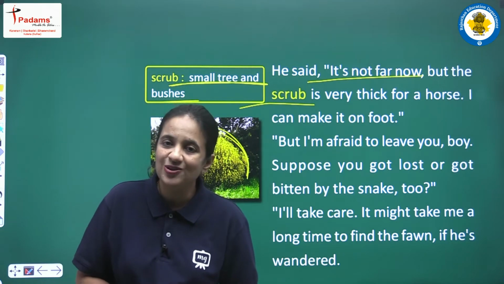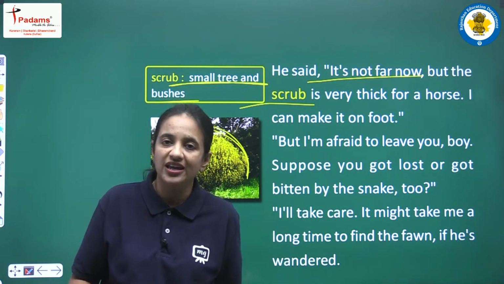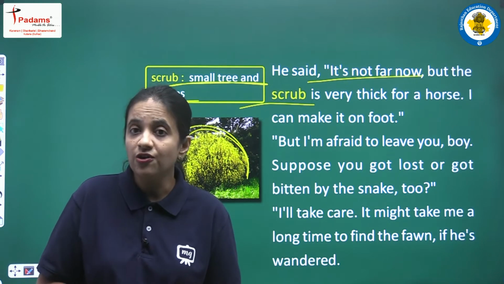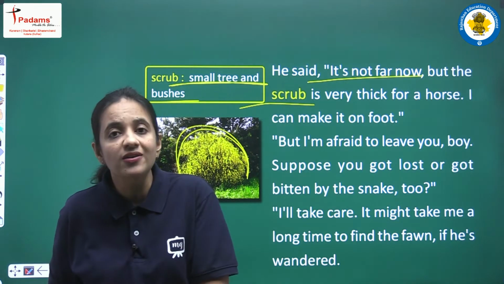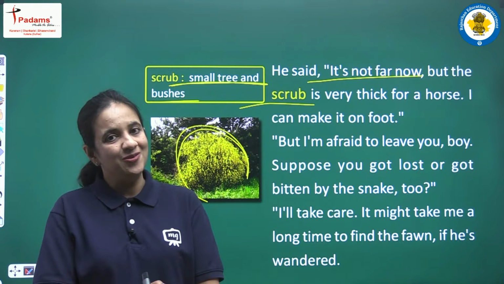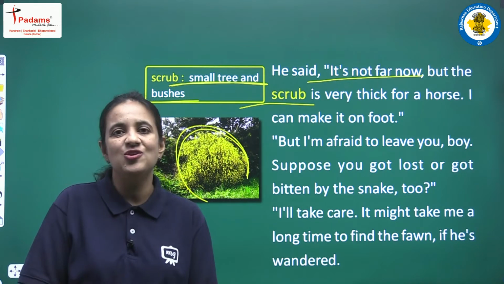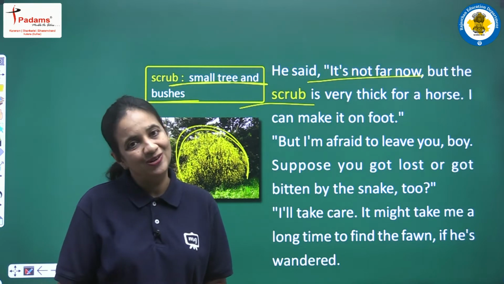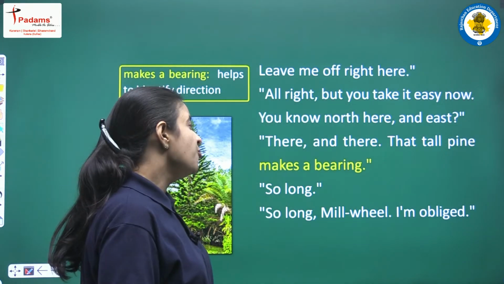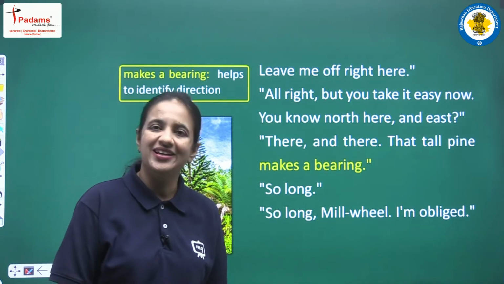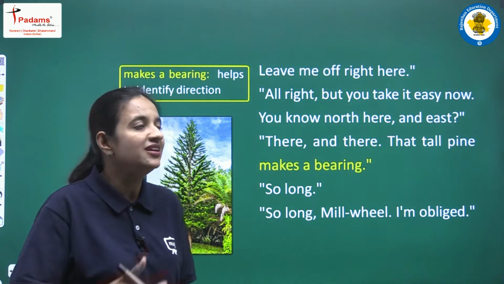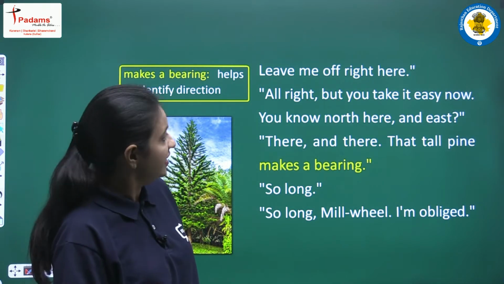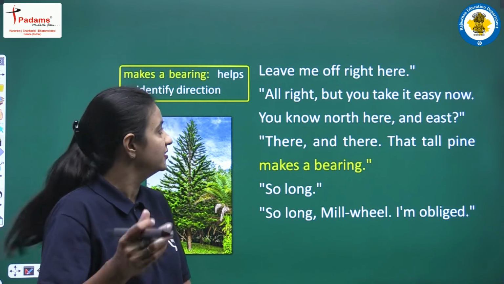So maybe he is not there, he is wandering, he is walking. So it will take me a very long time to find the fawn. So now he is trying to convince Melville that you just go back and I will do this thing all alone. Leave me off right here. So again Jody, he is repeating the same thing and he is saying that just leave me off right here.